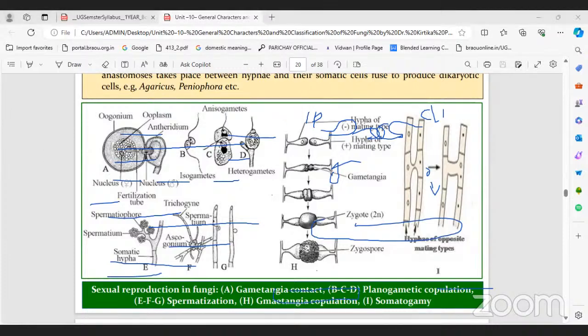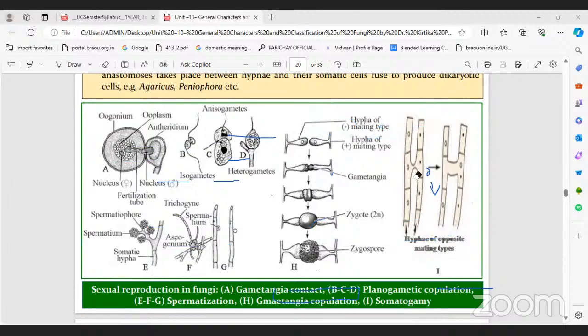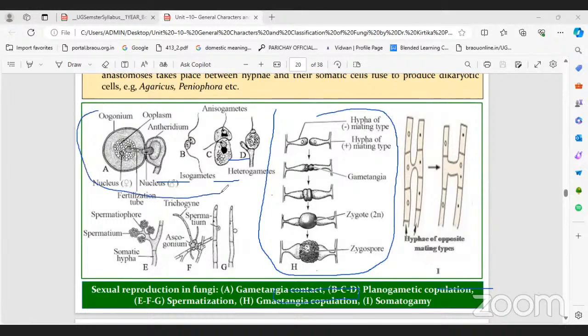So this is gamma tangent contact, right? This is gamma tangent copulation, spermatization. Already told you this is the male reproductive organ, spermatophore from the spermatospores, spermatia. This type of small spermatia form.